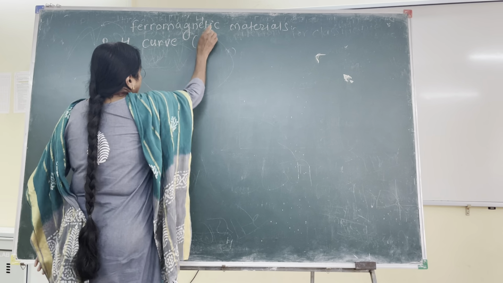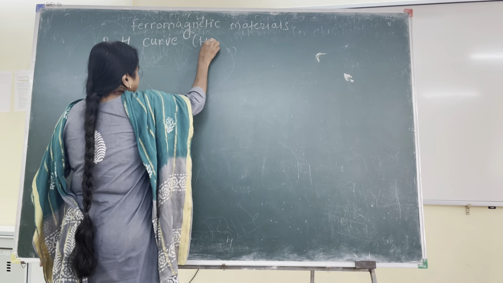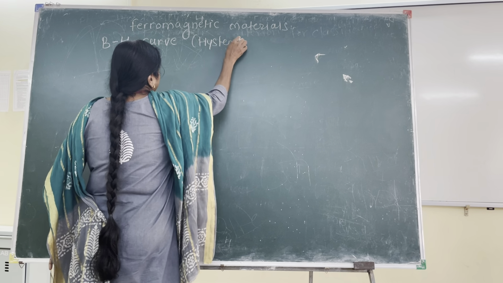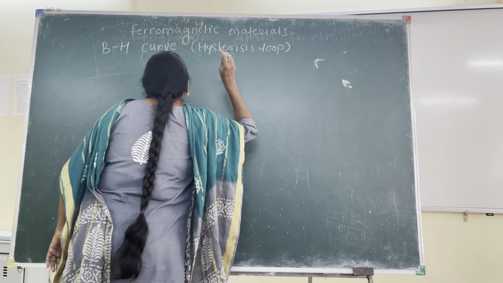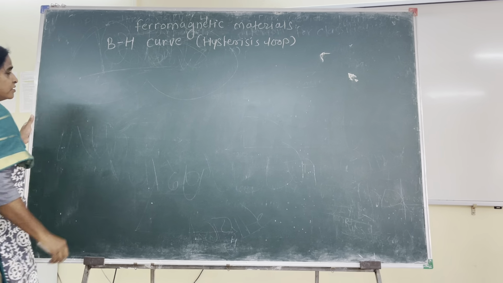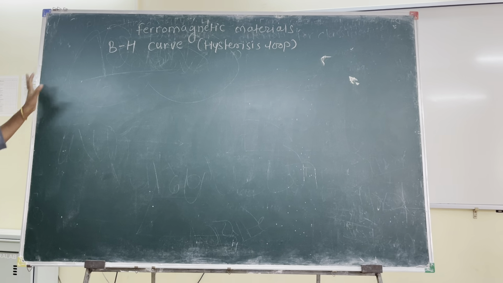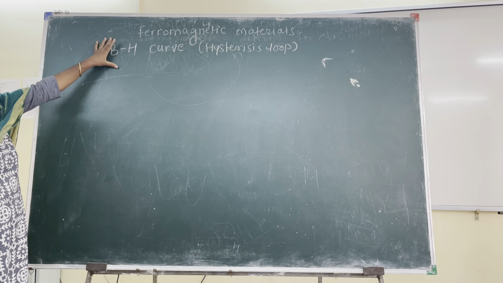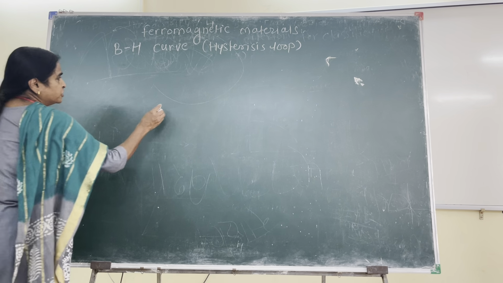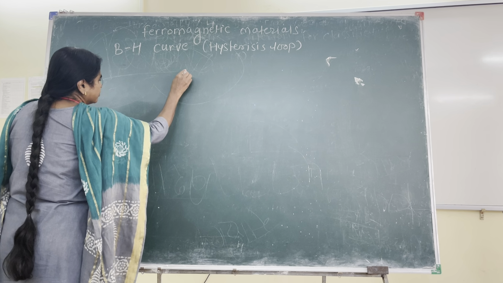It is also referred to as hysteresis loop or hysteresis curve. What this BH curve is and how we can explain it, we will do once we draw the BH curve or hysteresis loop.